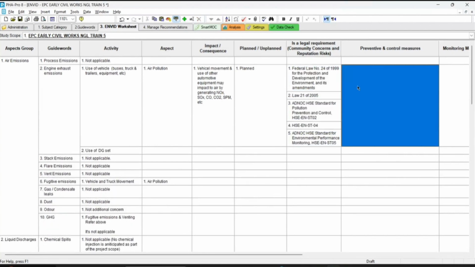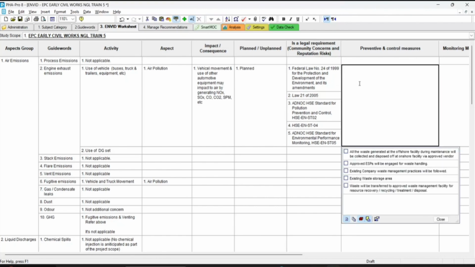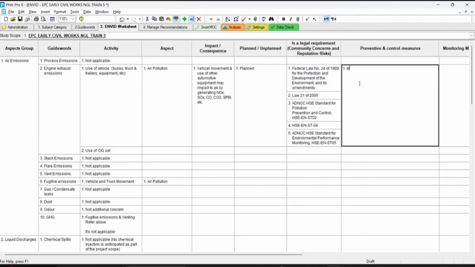Correct. Okay. Preventive control. What preventive control do we have? The first thing is if the vehicle is a diesel engine, right? Diesel engine driven, almost all diesel. And what is the diesel source? Is it standard? Is it no diesel or like low sulfur diesel, right? Yes, low sulfur diesel. So by default it is low sulfur diesel.